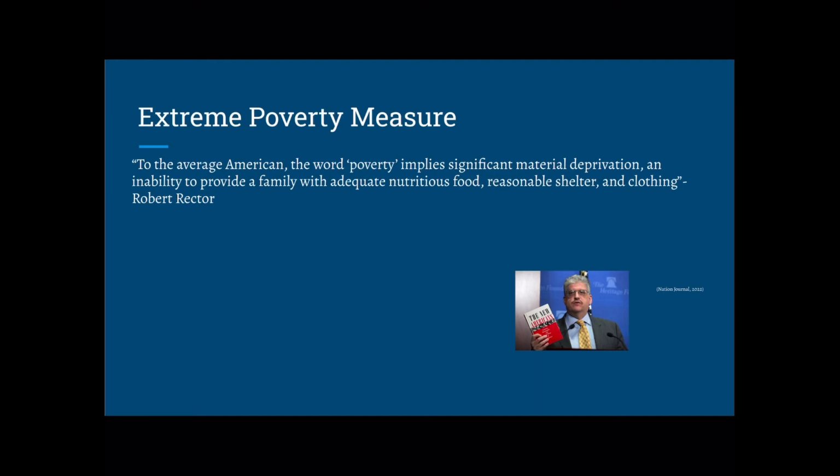"To the average American, the word poverty implies significant material deprivation and inability to provide a family with adequate nutritious food, reasonable shelter, and clothing." Robert Rector, Senior Research Fellow at Heritage Foundation.